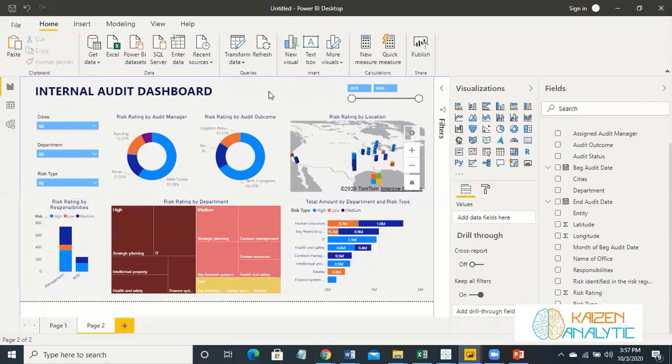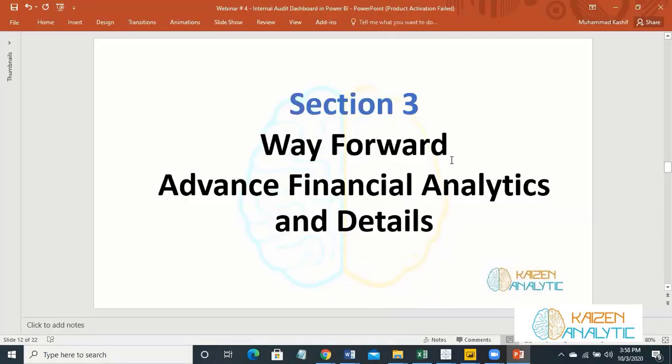We have shown you some very simple techniques to create simple dashboards in Power BI. We have used a sample database over here. You can use your database and just drag and drop your information in different types of visuals to create an interactive dashboard which is used in your decision making for advanced financial analytics.